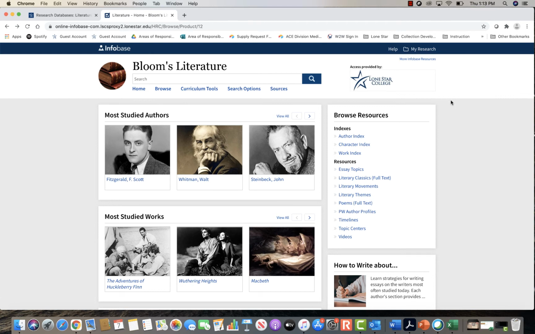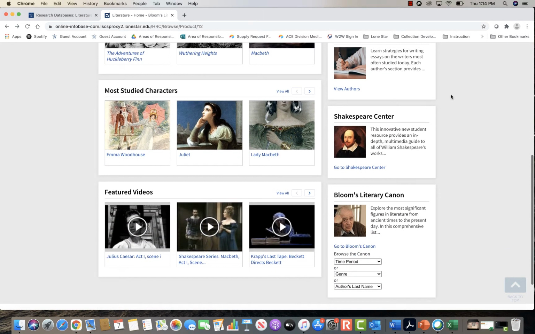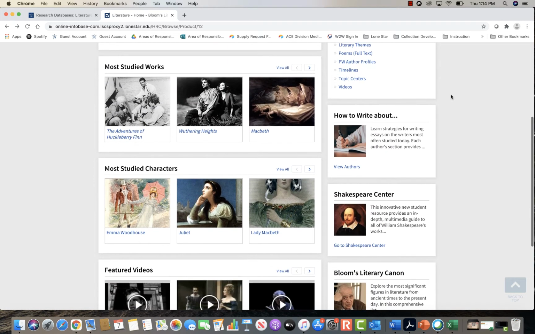On the Bloom's Literature homepage, what you see here in the middle is the most studied authors, so more of the popular types of authors people are searching, the most studied works, the most studied characters, and featured videos. They also have a Shakespeare Center. This innovative new student resource provides an in-depth multimedia guide to all of William Shakespeare's works. So this would be another great place to visit for articles and resources on William Shakespeare.